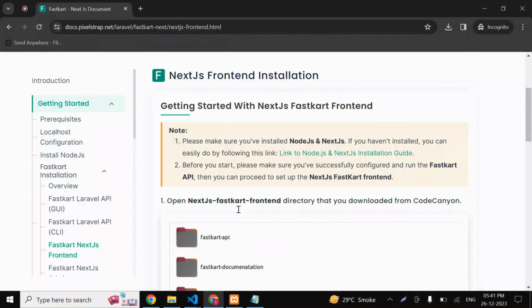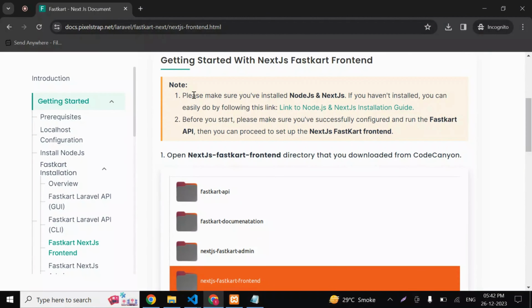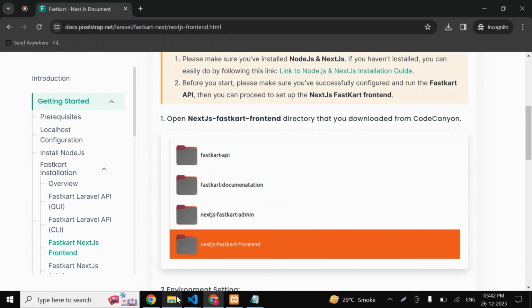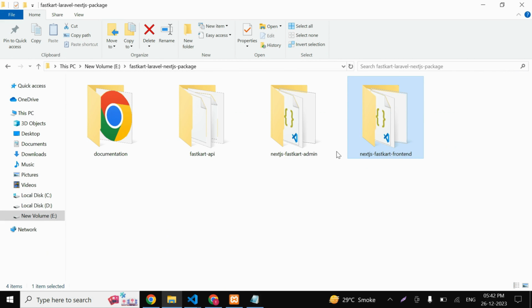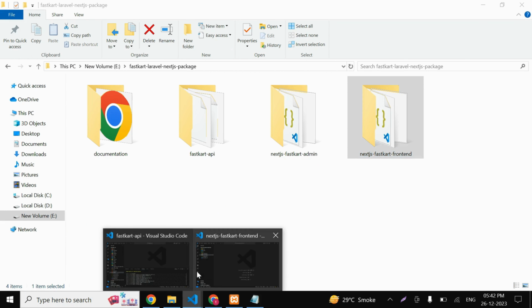So before getting started with the Next.js Fastkart frontend, please make sure that you have installed Node.js and Next.js. If you haven't installed them yet, you can use the link given here. So before you start, please make sure that you have successfully configured and run the Fastkart API so that we can proceed further. So now, open the Next.js Fastkart frontend directory that you downloaded from Code Canyon.